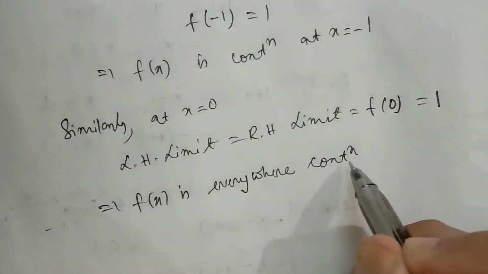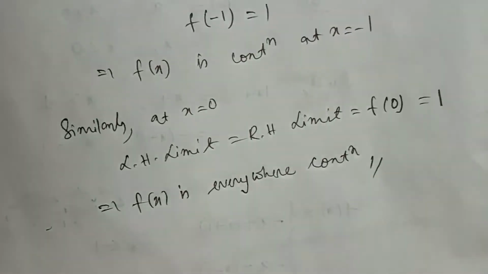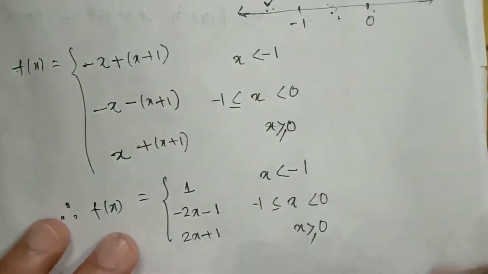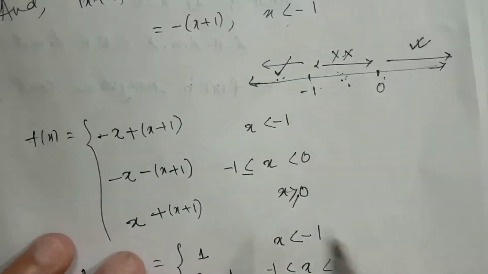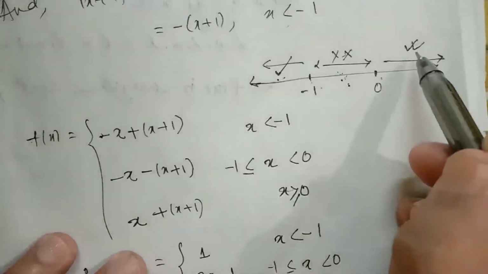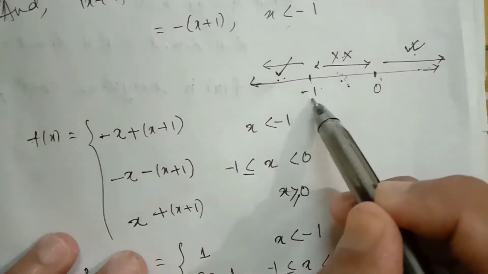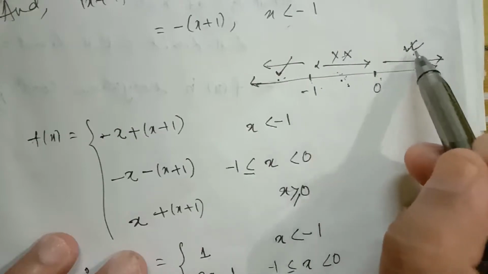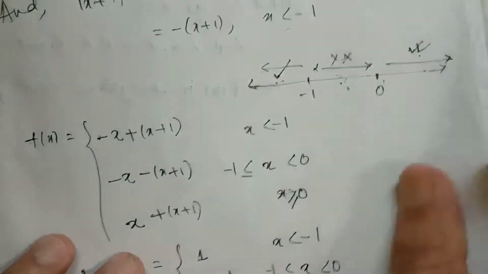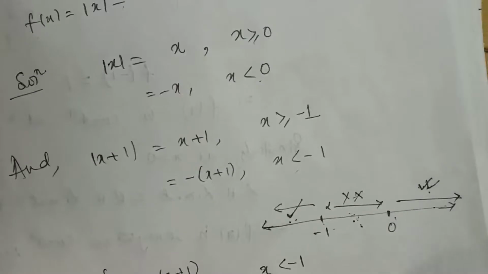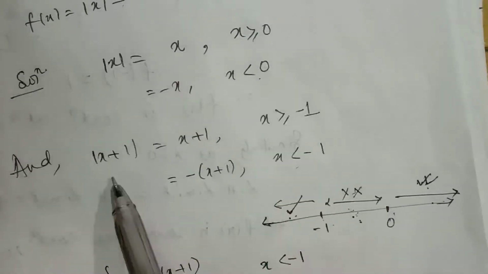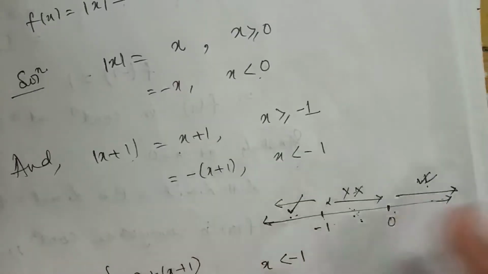Okay, here I want to make a correction. Just see carefully. When x is greater than 0, clearly x will be greater than minus 1. And when x is more than minus 1, modulus of x plus 1 will be x plus 1.